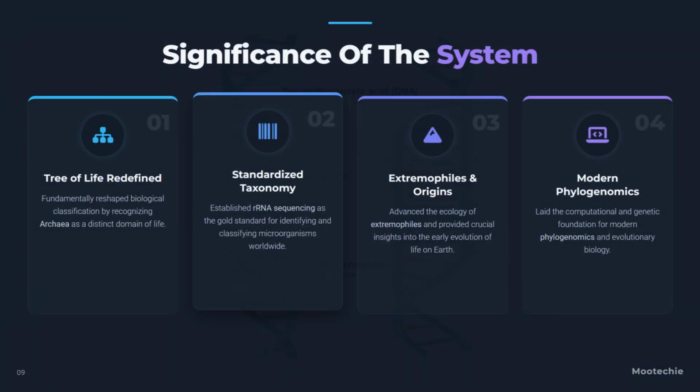Let's discuss the significance of the system. First, it redefined the tree of life. It fundamentally reshaped biological classification by recognizing archaea as a completely distinct domain equal to bacteria and eukarya. Second, it standardized taxonomy. It established rRNA sequencing as the gold standard for identifying and classifying microorganisms globally.